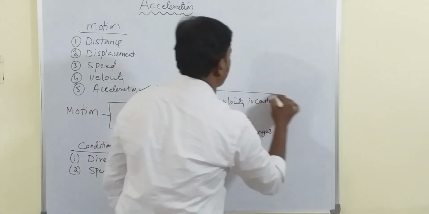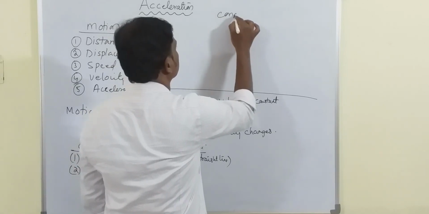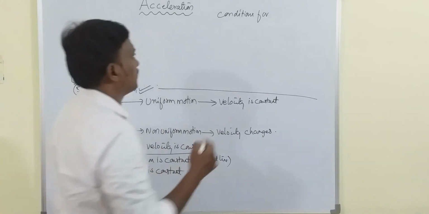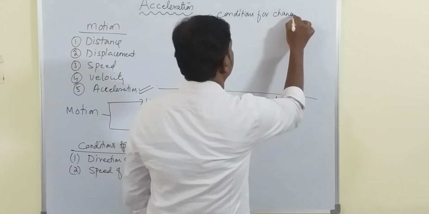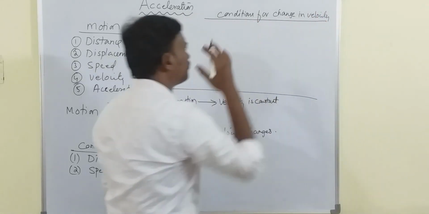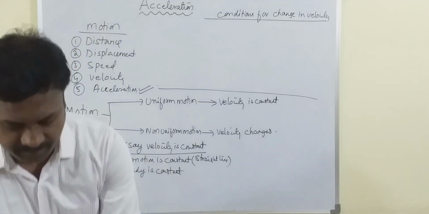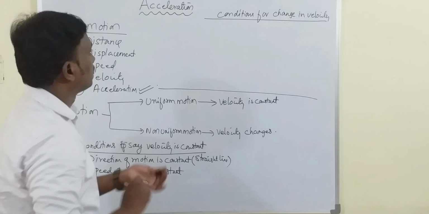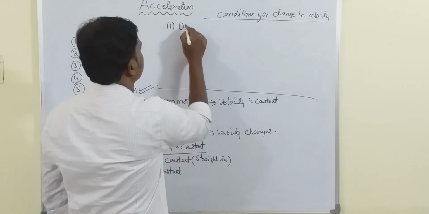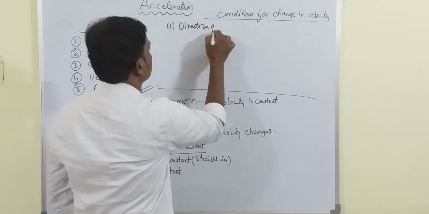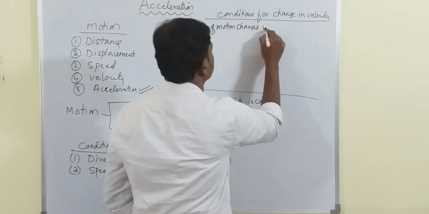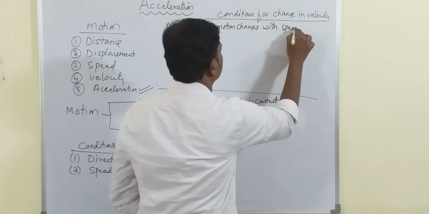Now, let me write the conditions for change in velocity. When do you say that velocity changes? These are the important things which you have to keep in mind. First, the direction of motion changes with speed constant.